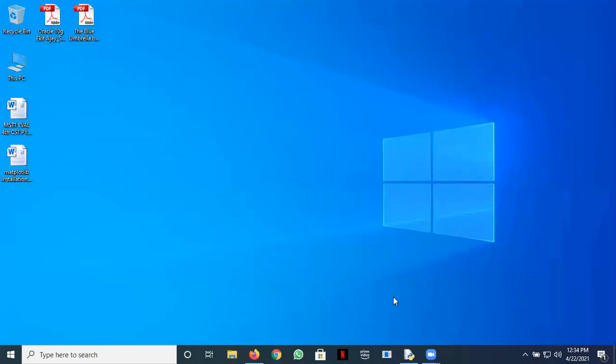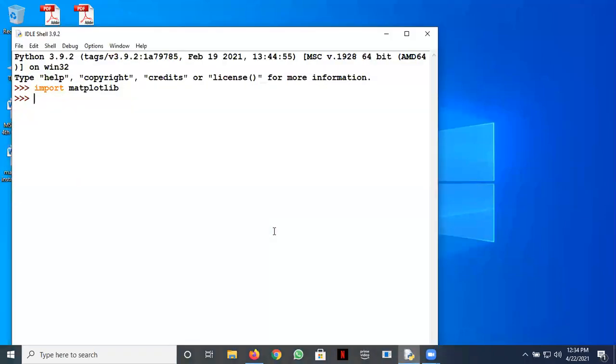So what we can do with that, you see. Let's go to our Python interpreter. While writing code, you'll be using the pyplot module within matplotlib, which you would be requiring to plot all the different types of plots.